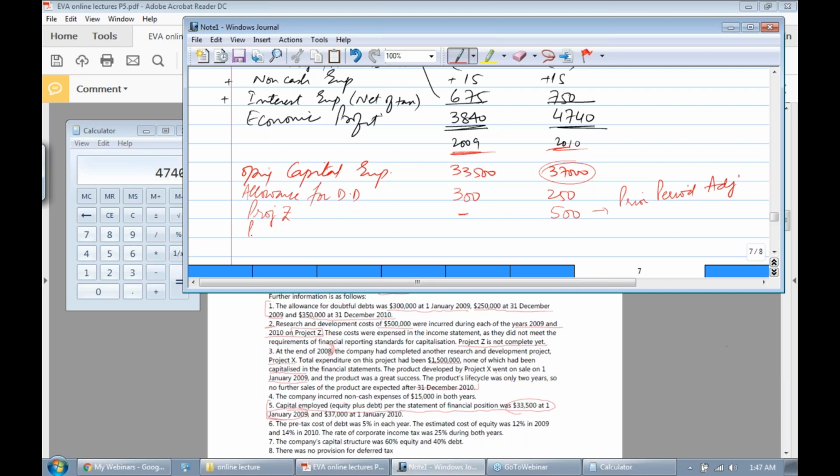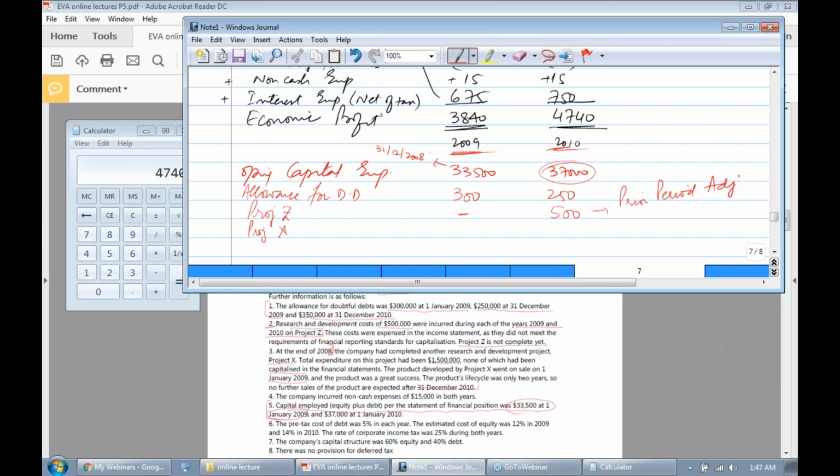All right. What will happen to Project X? Project X has already been completed in 2008, right? So all expenditure has been charged in 2008. And then we need an amortization. Now, again, I'm repeating, this capital actually belongs to 31st December 2008, right?